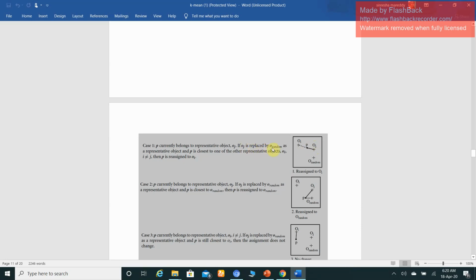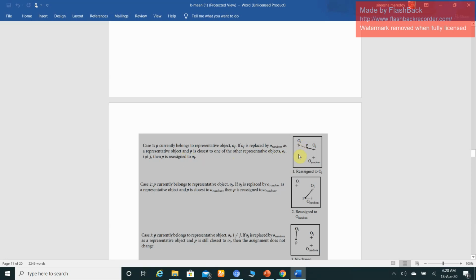If Oj is replaced by O random as a representative object and P is closest to another representative object Oi, then P is reassigned to Oi.